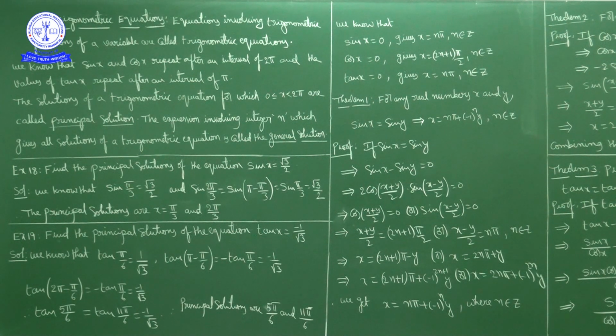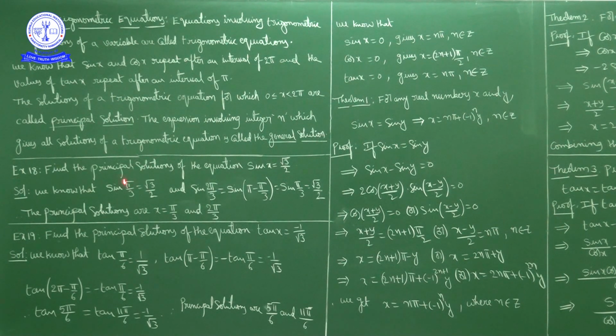x is equal to pi by 3 and x is equal to 2 pi by 3. Okay. So sin x is equal to root 3 by 2. Sin x positive means x lies in first quadrant and second quadrant. First quadrant value satisfying sin x equal to root 3 by 2 is pi by 3. Second quadrant angle is pi minus pi by 3. Pi minus pi by 3 is 2 pi by 3.